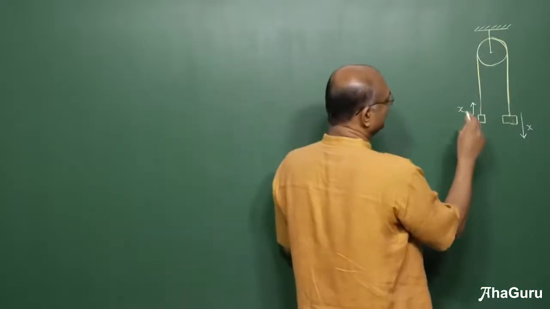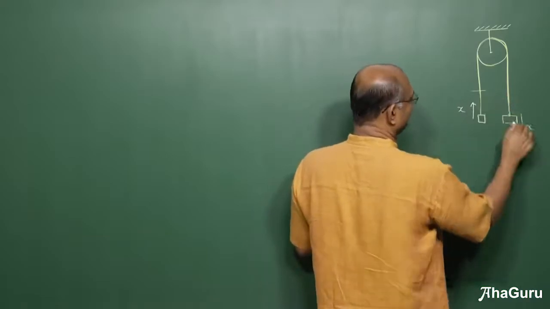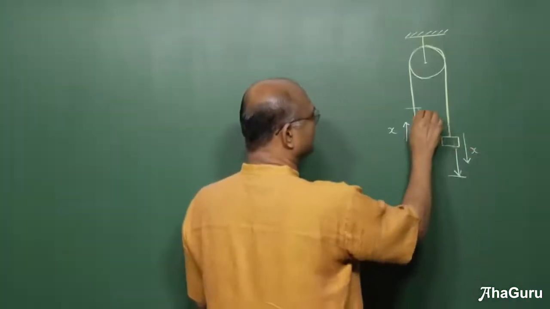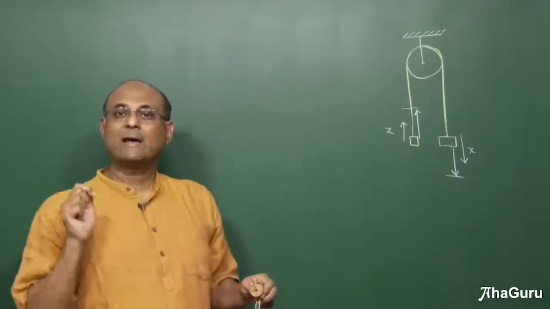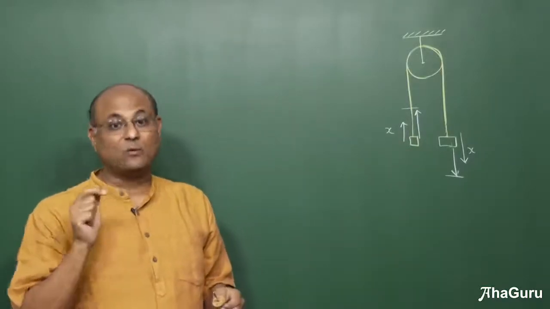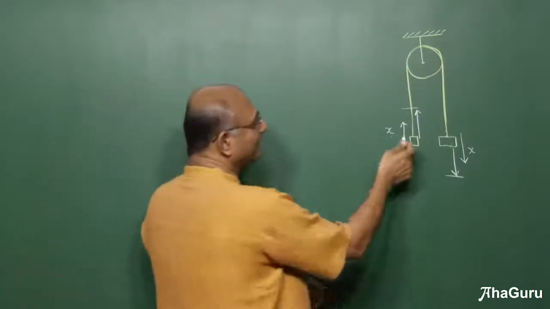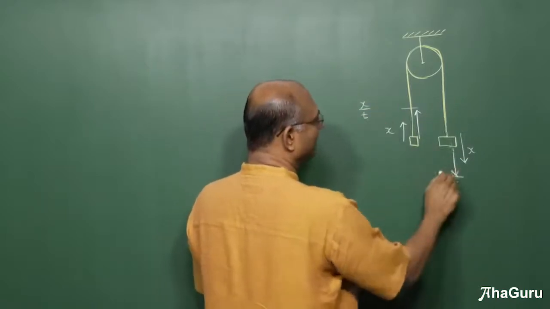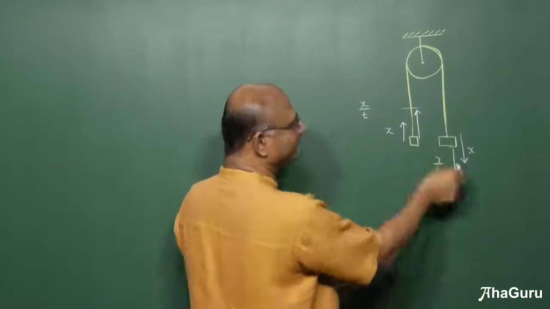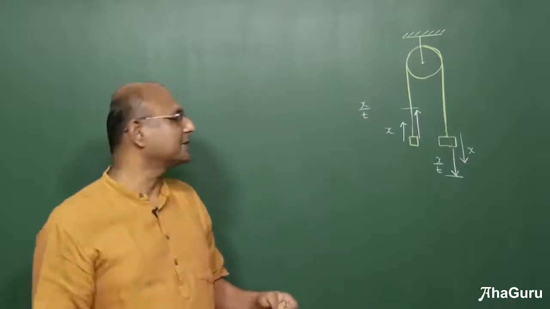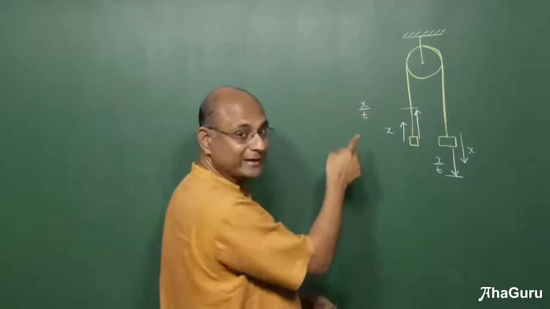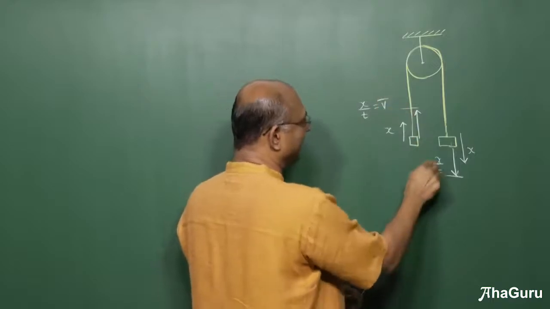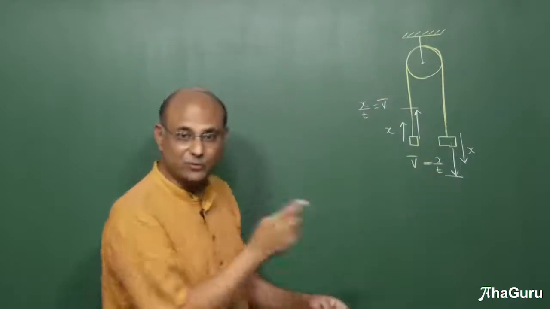Because if you look at this situation, if this guy moves up by x and that fellow comes down by x, that means this distance is equal to this distance. They are traveling equal distances in equal time. If they are traveling equal distances in equal time, then x by t here and x by t there will be equal, except in opposite direction. But what is x by t? It's going to give me average velocity. So that means average velocity here and average velocity there, they are equal.